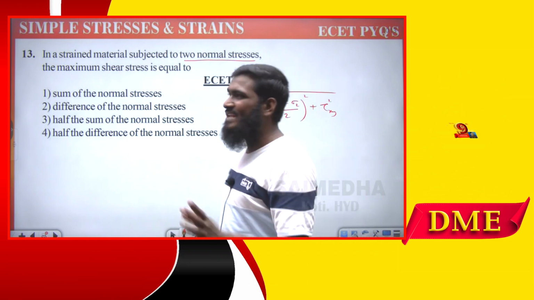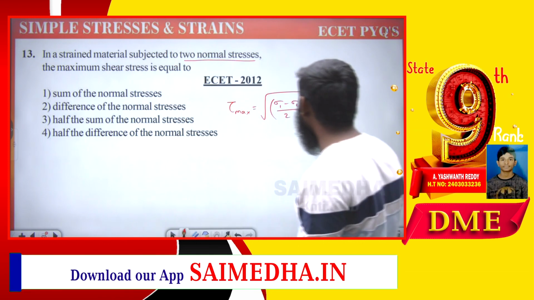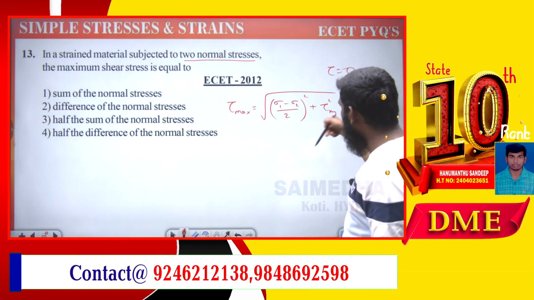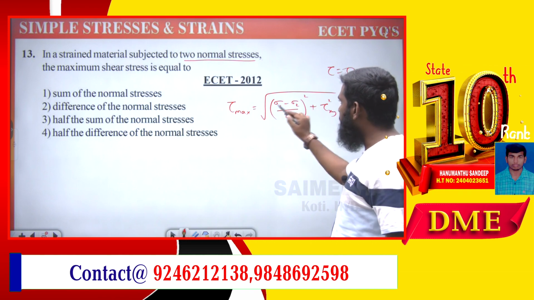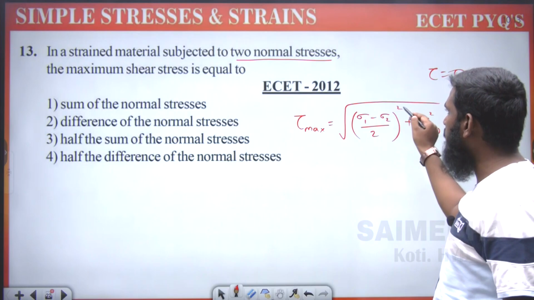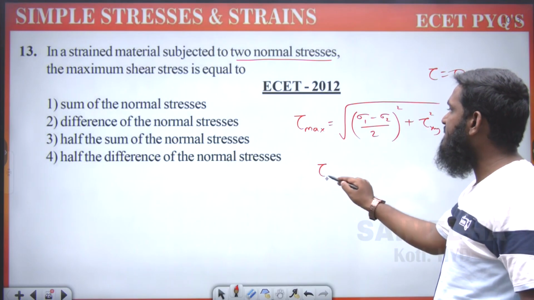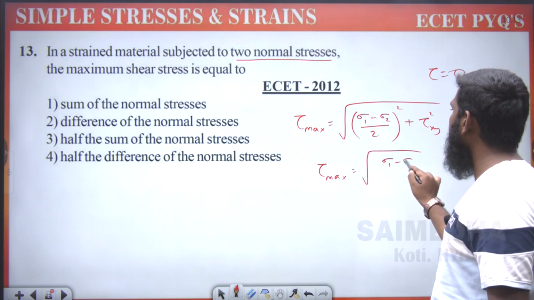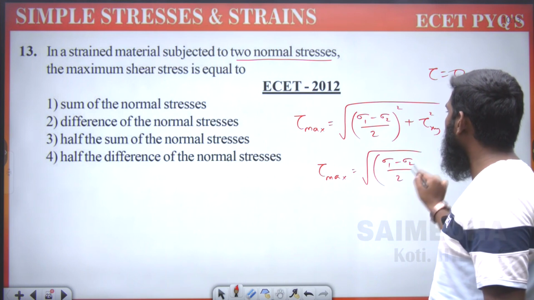We are not having any shear stress. If you are not having tau value, then tau will be equal to what? 0. If tau is equal to 0, then what are we getting? Tau max is equal to the square root of ((sigma 1 minus sigma 2) by 2) whole squared.